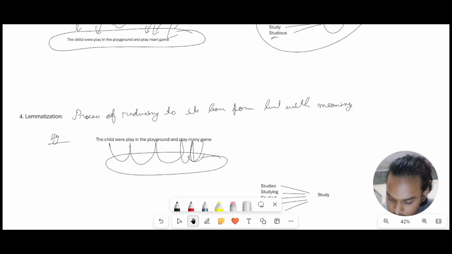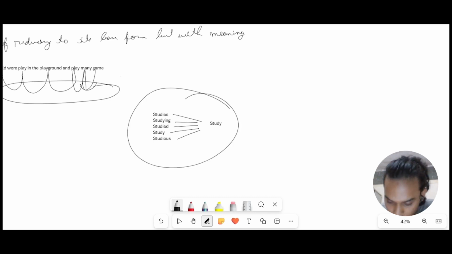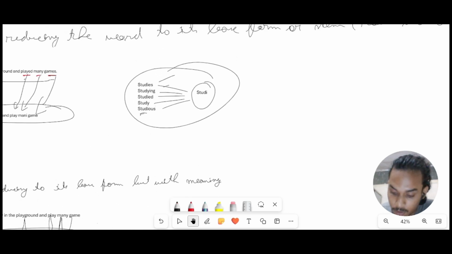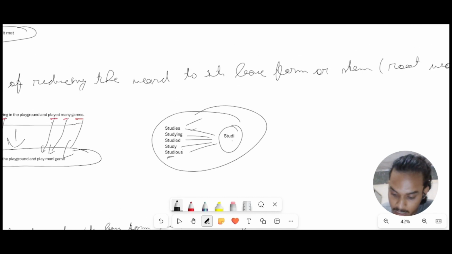Then again, let's see this example. For all these words, study, studying, studied, study, studier, the common constant letters are studi, but studi has no dictionary meaning. That is why the root word for all of these after doing lemmatization will be study, which is different from what we get in stemming, where we get a word that has no meaning, studi.